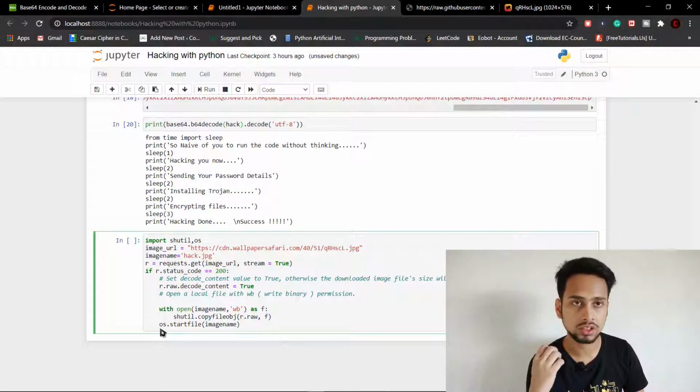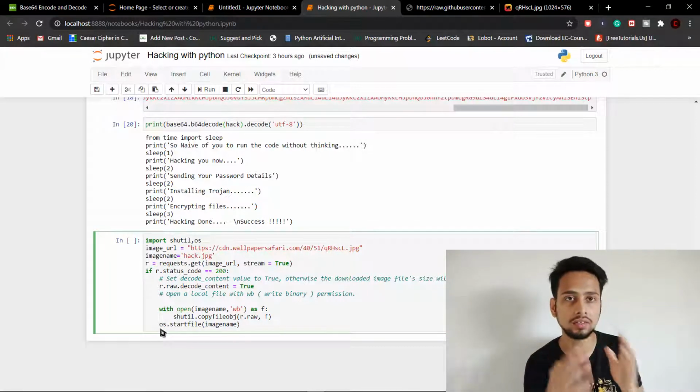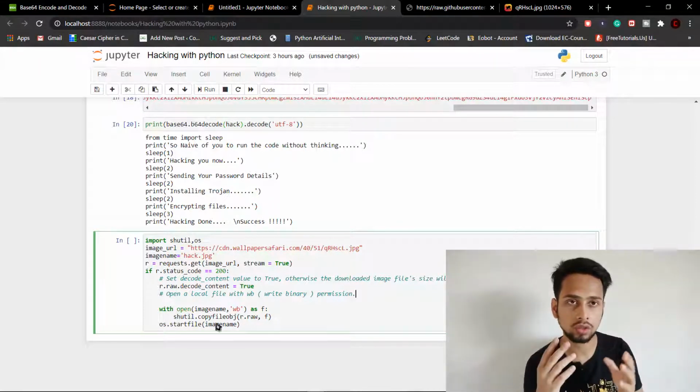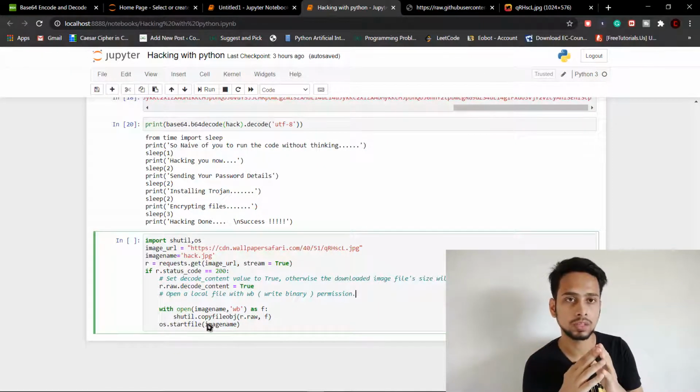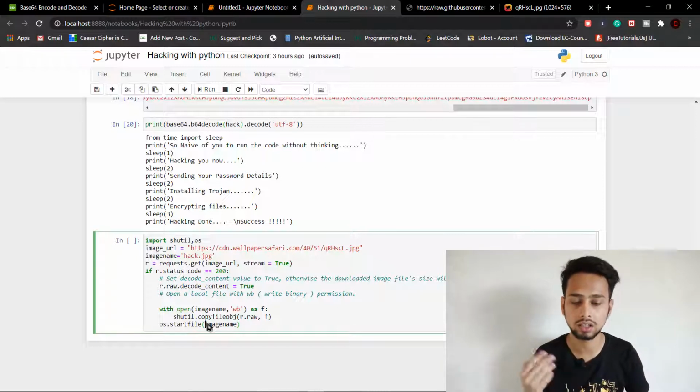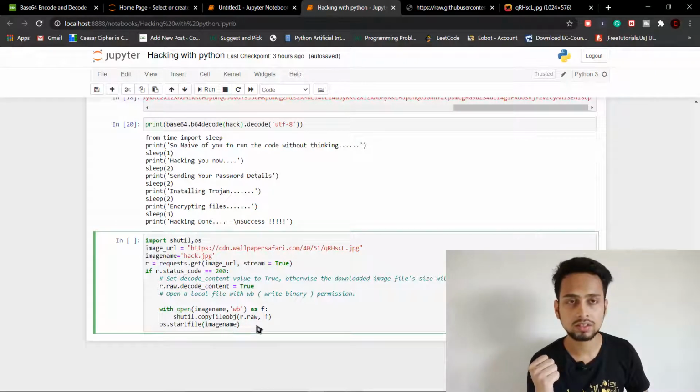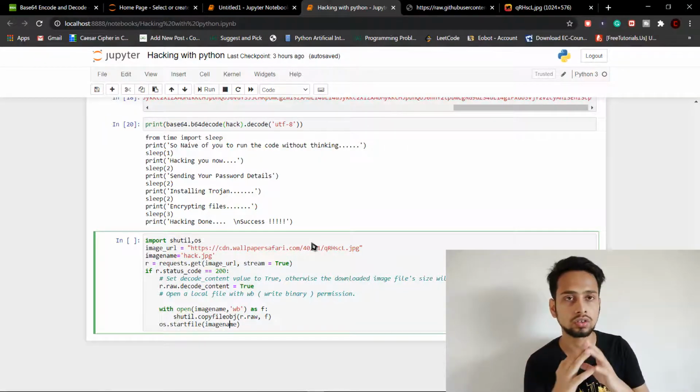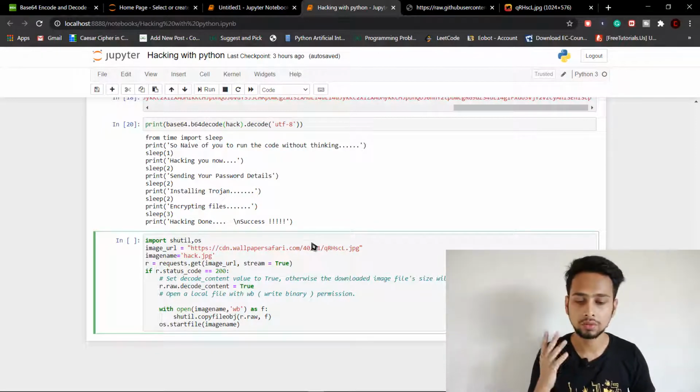This command os.startfile can be used to start any file from his system. Like if you want to open his CMD, you can write os.startfile and specify the path of the CMD, which is I think C system32 cmd.exe. You can Google it, or you can check it in your system. So you can do anything with this. Once this code gets executed, first it is going to download the image, it is going to write it on the disk, and it is going to open it up. And now we have to just encode this too.